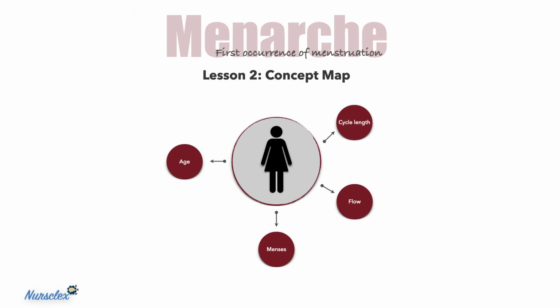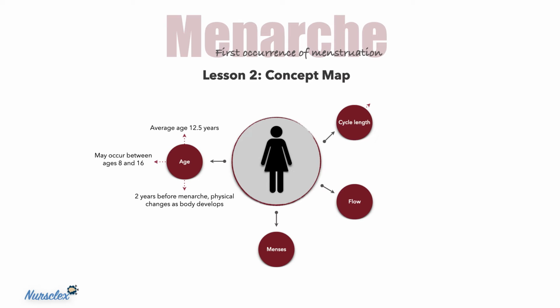Today's topic is about menarche. Defined as the first occurrence of menstruation, the average age of menarche is about 12.5 years, but may occur between the ages of 8 and 16. For about 2 years before menarche, a girl experiences a series of physical changes as her body develops.